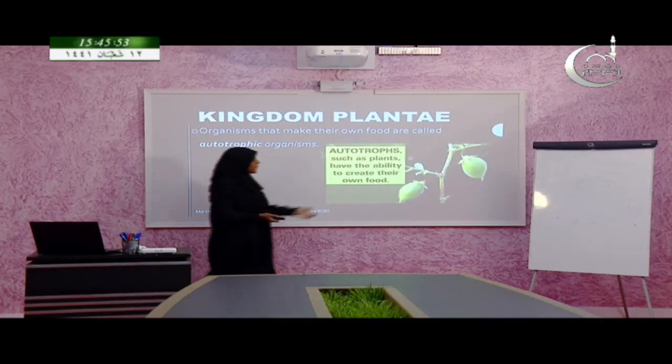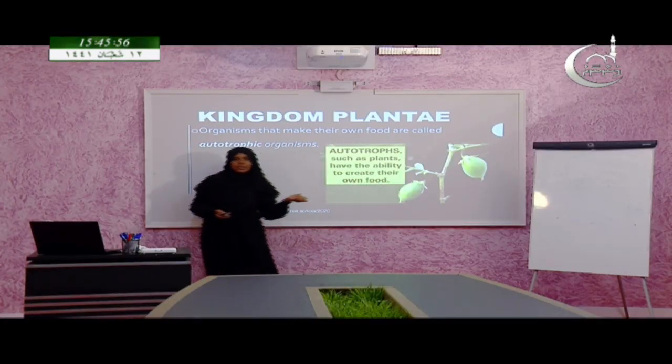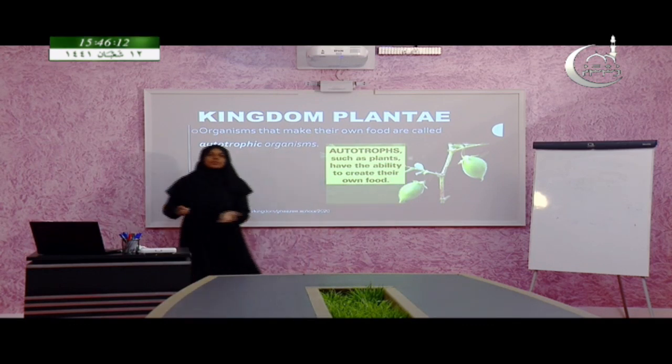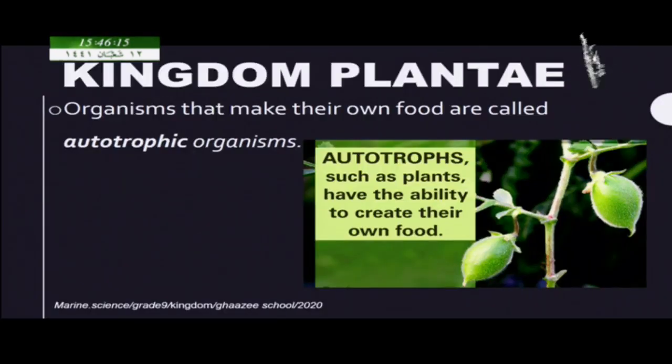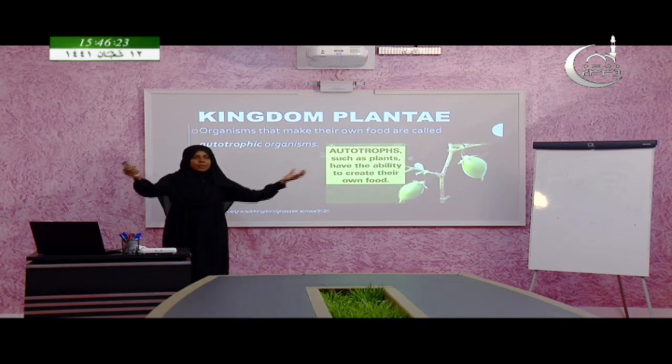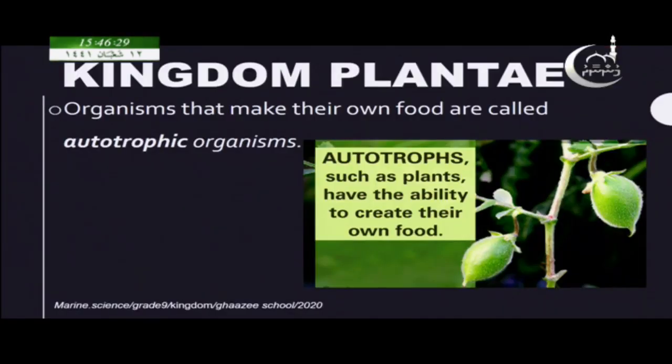They have the ability to produce their own food, but here we are not talking about the fruits. Making their own food means they are photosynthesizing and they make the carbohydrates. So, that is making food. There may be some plants which do not bear any fruits, but still they can photosynthesize. So, all the autotrophs have the ability to create their own food. They do not get food from other sources like us. So, they are called autotrophs.